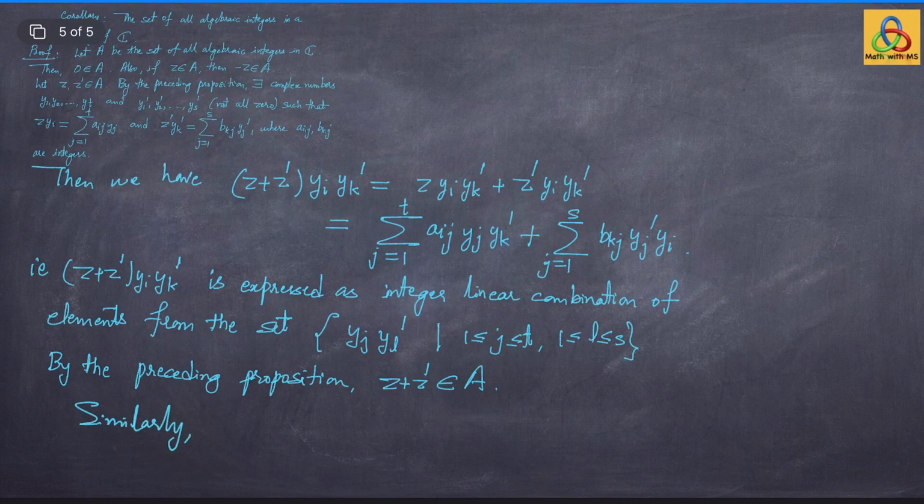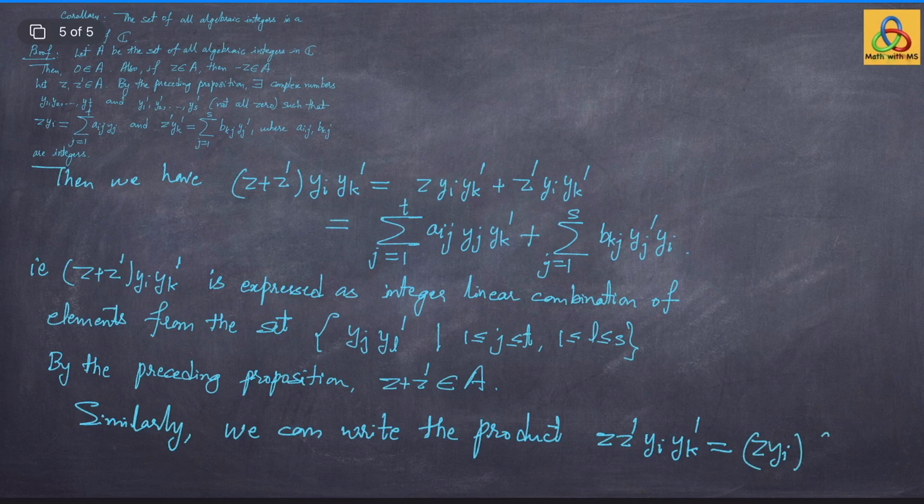Similarly, we can write the product z z prime into yi yk prime as z yi into z prime yk prime, but z yi is an integer linear combination of yi's and z prime yk prime is an integer linear combination of yj primes. So therefore this product can be written as an integer linear combination of this product yj yl primes.